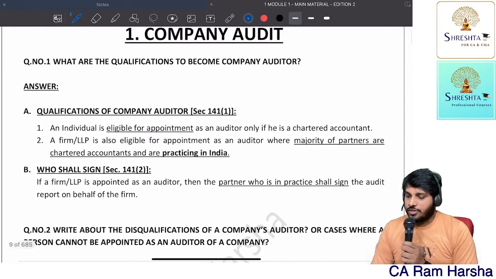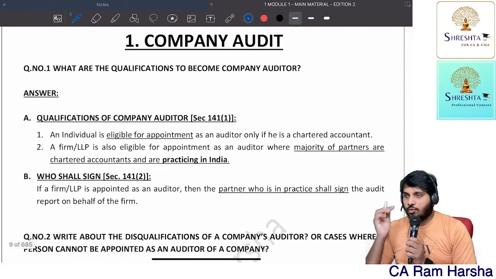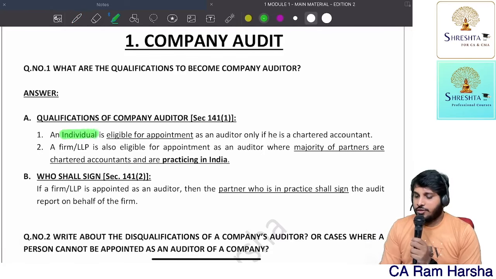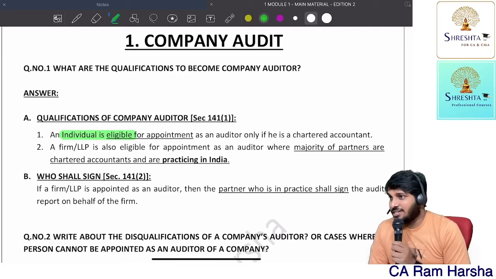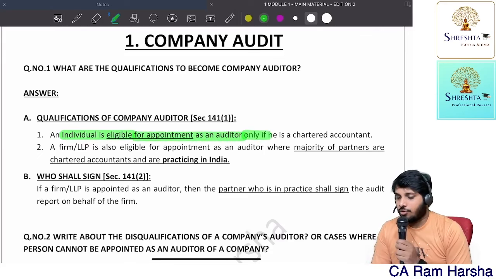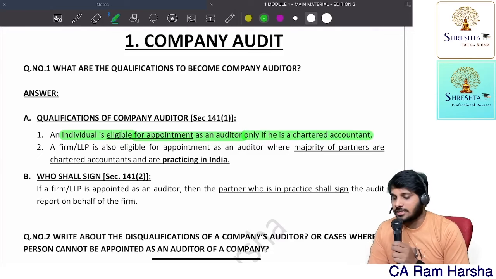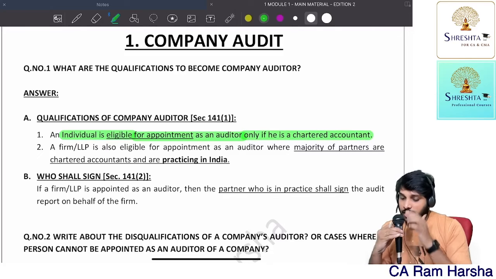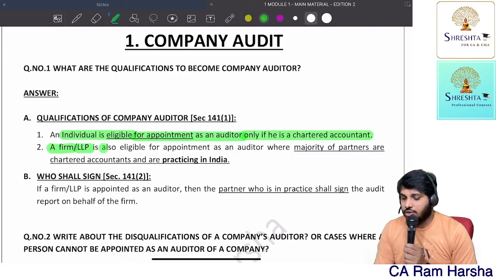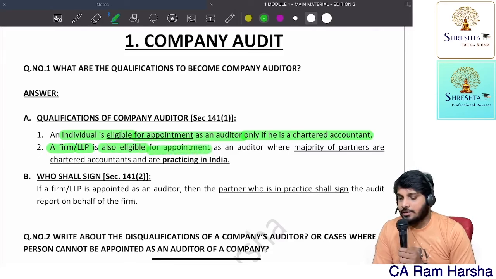You can observe the provision here clearly. What are the qualifications to become a company auditor? An individual is eligible for appointment as an auditor only if he is a chartered accountant. Only if he is a chartered accountant. And a firm or LLP is also eligible for appointment as an auditor where the majority of the partners are chartered accountants and are practicing in India.